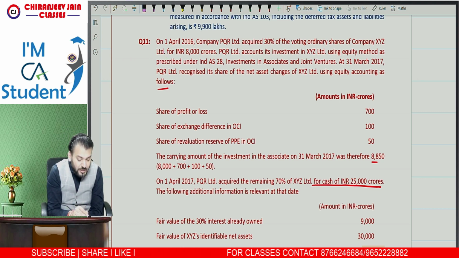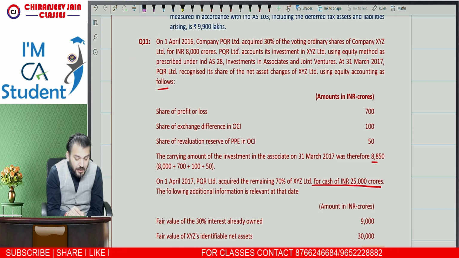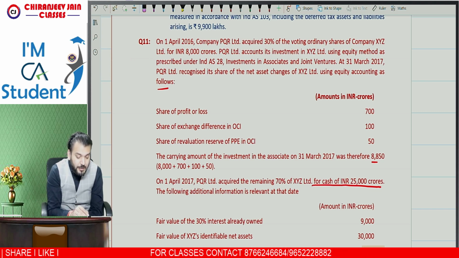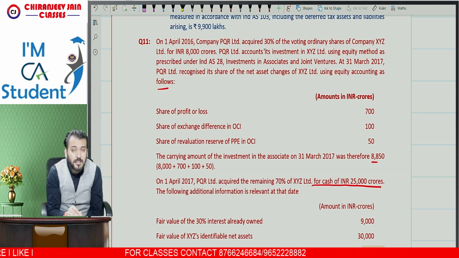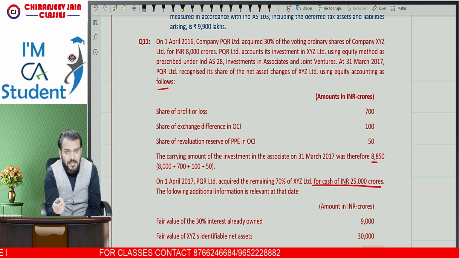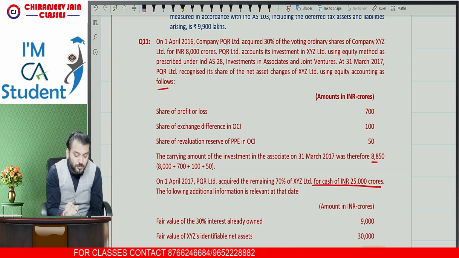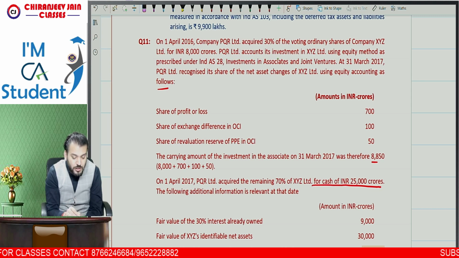You can see, on 1st April 2016, the company PQR Limited acquired 30% of voting ordinary shares of company XYZ Limited for rupees 8,000 crore. 30% will give rise to significant influence, and therefore the investee will become an associate on this date. So Ind AS 28 will be applicable in the financial statements of PQR. PQR Limited accounts for its investment in XYZ Limited by using equity method as prescribed under Ind AS 28.